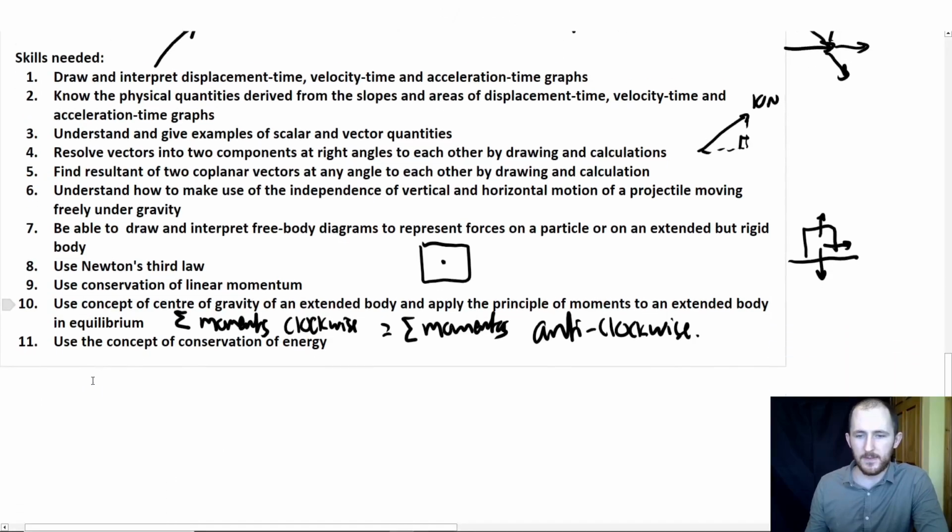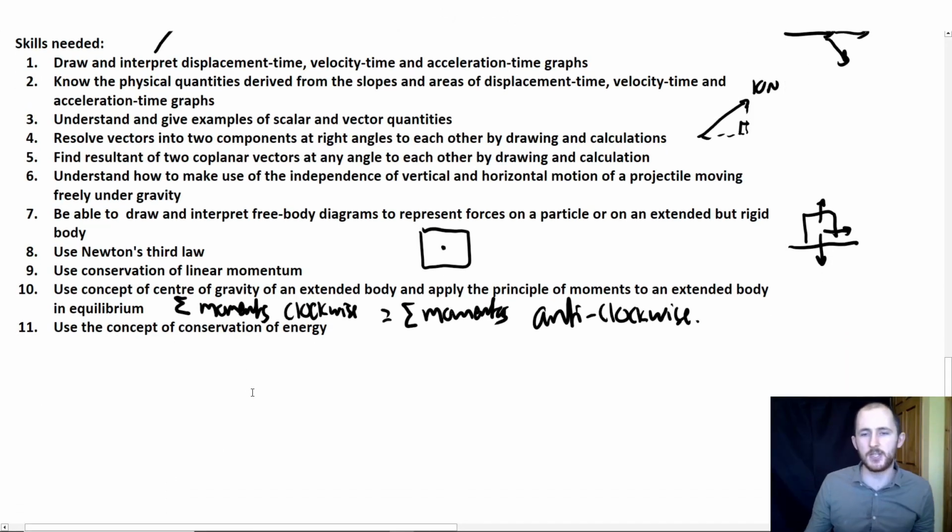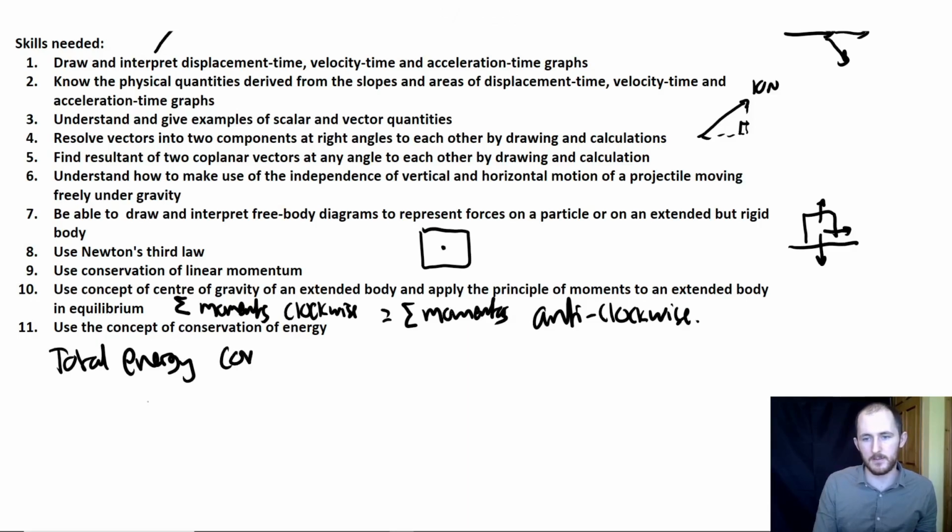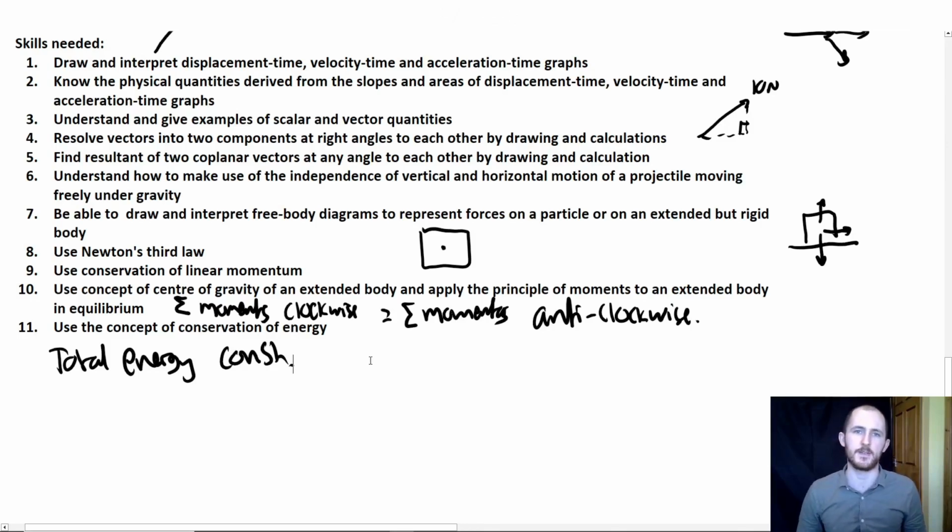And lastly, we have used the concept of conservation of energy. So again, the total energy is constant. Now, the key thing here is total energy. Okay? So, for example, some people say, what about elastic collisions and inelastic ones? Elastic ones, kinetic energy is conserved. Inelastic, kinetic energy isn't conserved. Does that mean that energy isn't conserved? No. Total energy. So add up all of the kinetic energies, all of the potential energies, all the gravitational energies, add them all up and they'll always stay the same.